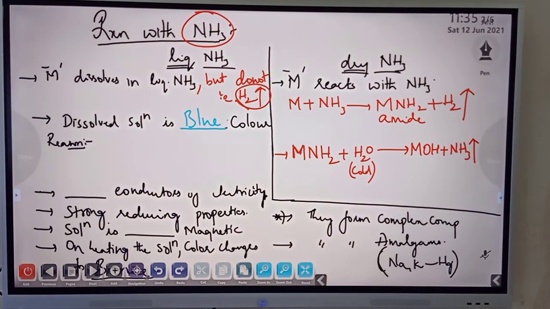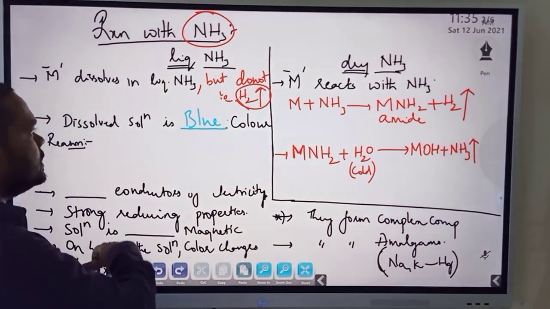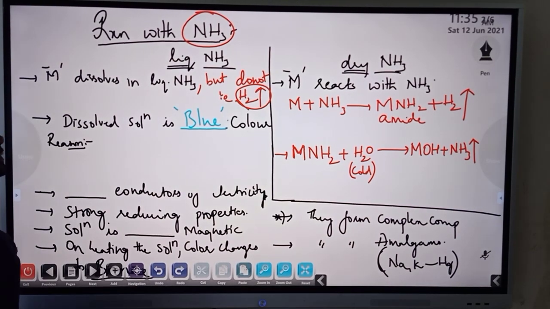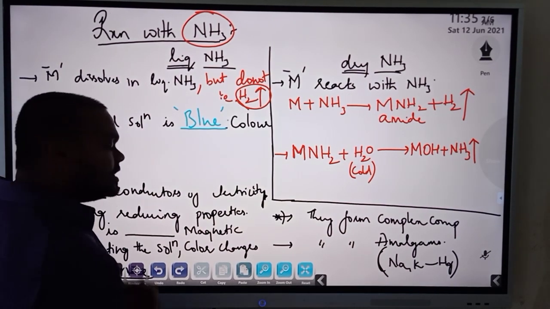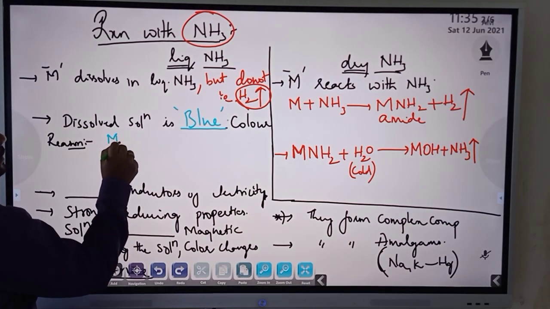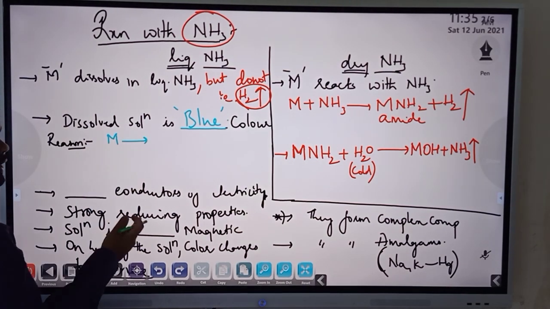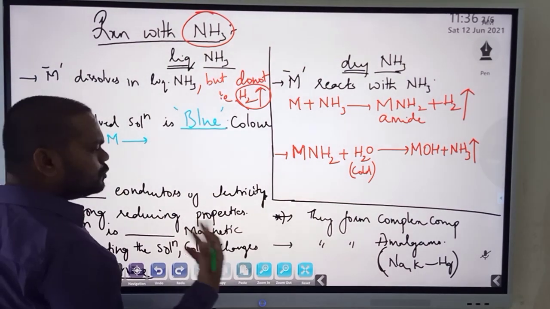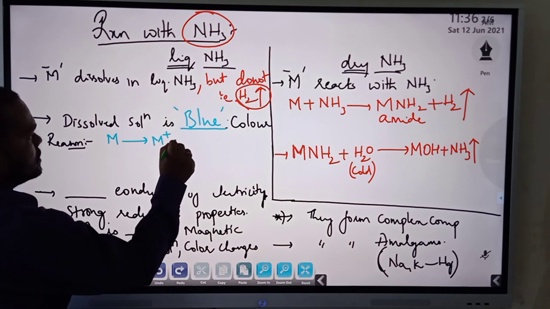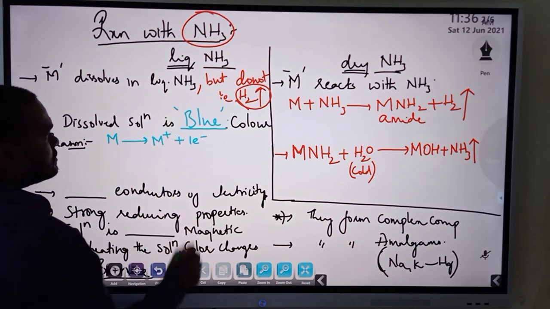Alright, so the dissolved solution is generally of what? Blue color. Now the reason for the color is excitation and de-excitation. So what exactly happens is, we know that any metal that we use, for example sodium or potassium, rubidium, any metal, what is their nature? A metal's tendency is to lose electrons. How many electrons? 1 electron.